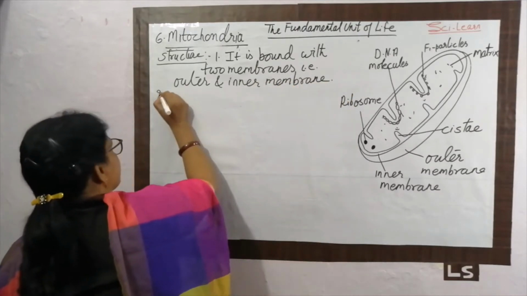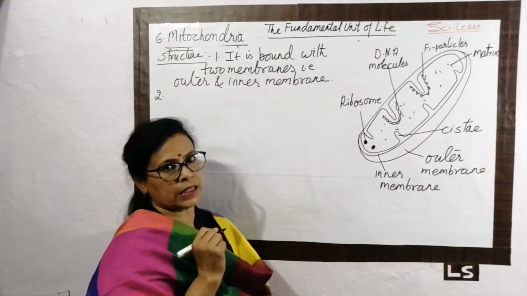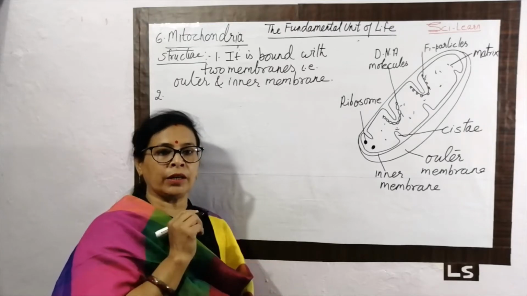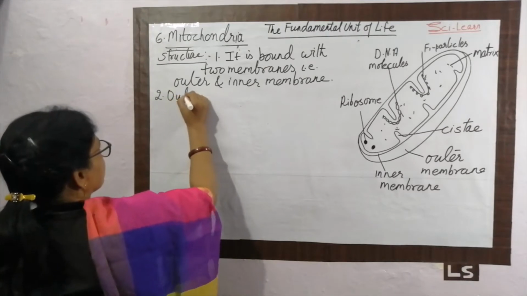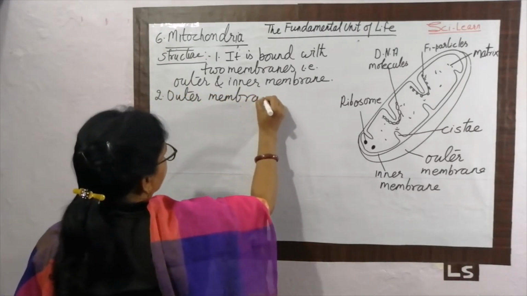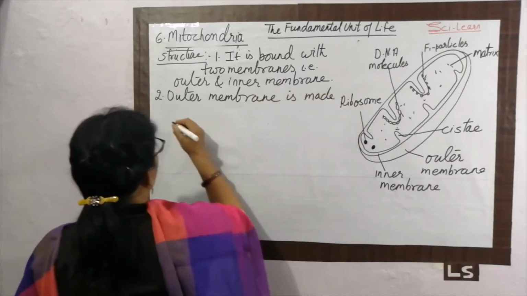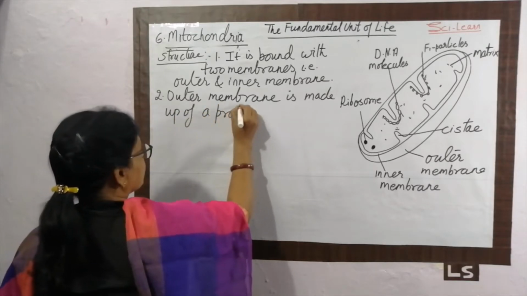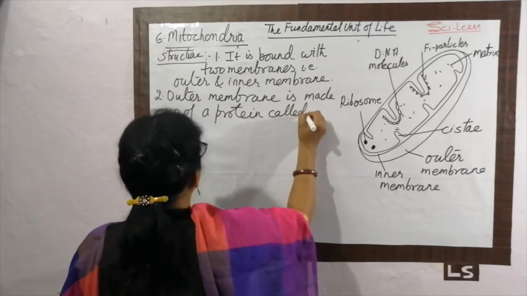Now what is the second characteristic in terms of structure? The outer membrane is made up of a protein called porin.